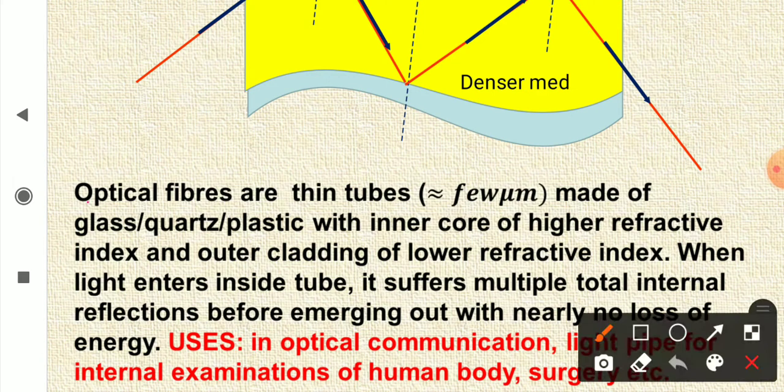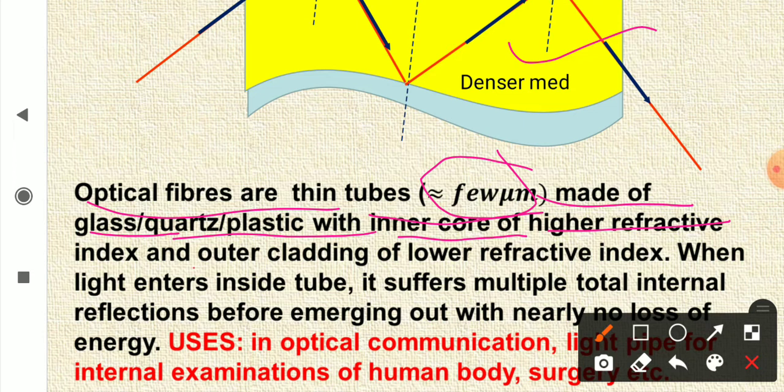You can see optical fibers are very thin tubes. See, the size is very, very small. They are of the order of few micrometers, few microns. They are made up of glass or quartz or plastic with inner core of higher refractive index, denser medium, and outer cladding of lower refractive index, that is rarer medium.